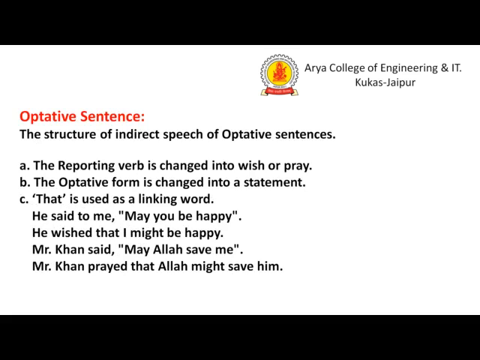Now the optative sentence, the structure of the indirect speech of optative sentences. The first thing to keep in mind is that the reporting verb is changed into wish or pray, and the optative form is changed into a statement. We just have to put that as a linking word. Here is the example: he said to me, may you be happy. So he wished that I might be happy. May has to be converted to the past form might.